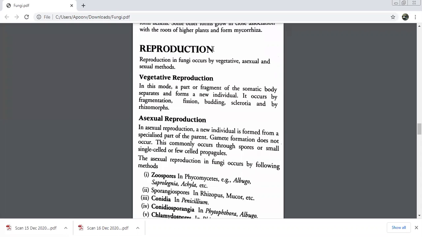Now we move on to the next word, that is rhizomorphs. This is again an aggregation or a collection of hyphae and it looks like a root. Here we do not have that membrane thing which I was telling you. Basically, there are a lot of hyphae set together in a parallel manner. They act as absorbers of nutrients, doing the function of roots only. So we sometimes call them absorptive organs.